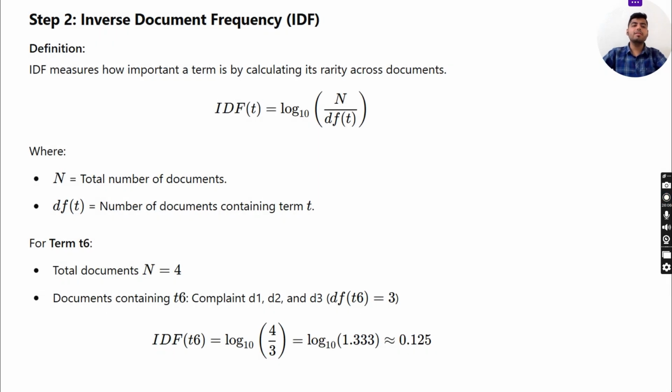Now, step 2 is inverse document frequency, that is IDF. Definition: IDF measures how important a term is by calculating its rarity across documents. IDF of T is equal to log base 10 of N by DF of T, where N is equal to total number of documents and DF of T is equal to number of documents containing term T. For term T6, total documents N is equal to 4, documents containing T6 are complaints D1, D2, and D3. DF of T6 is equal to 3. IDF of T6 is equal to log base 10 of 4 by 3, which is log base 10 of 1.333, approximately 0.125.